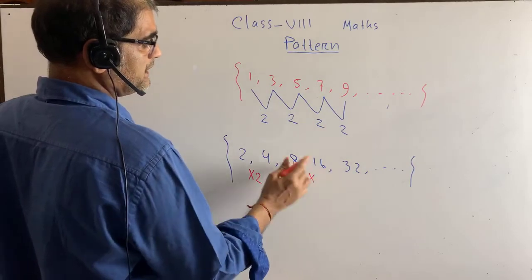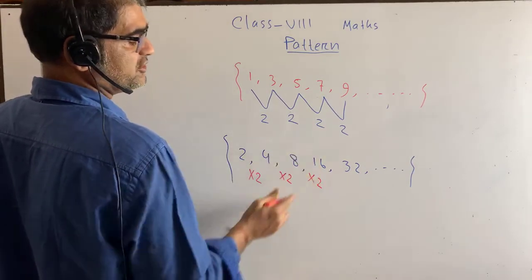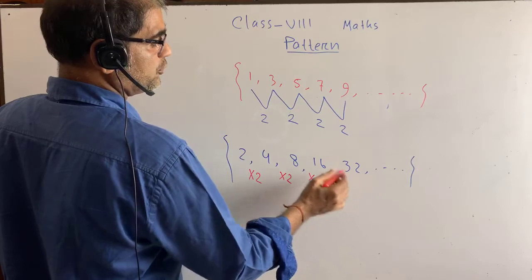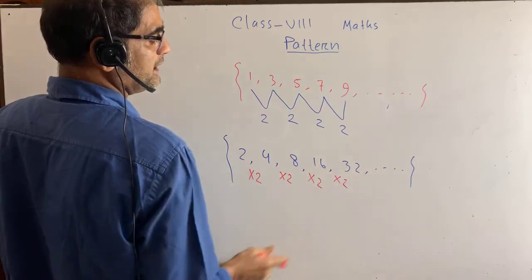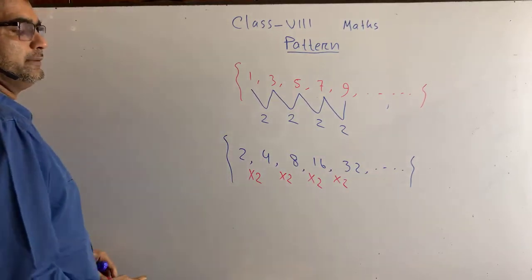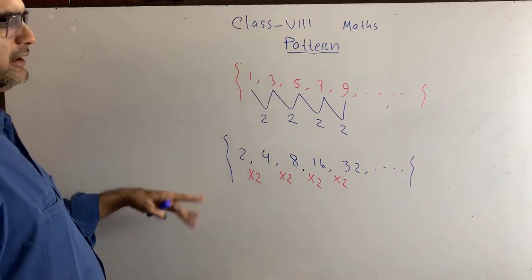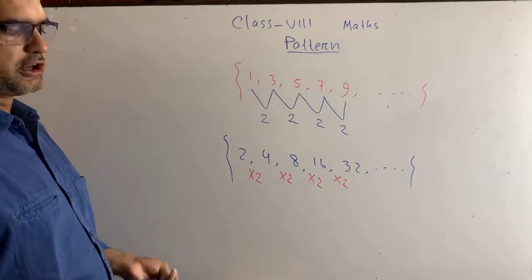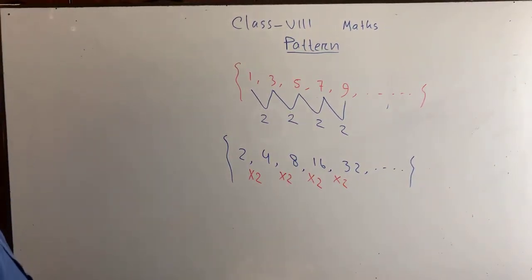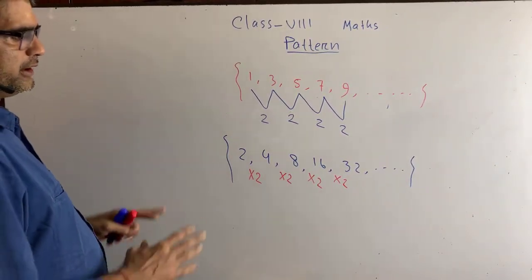Again we multiply 8 by 2, we will get 16. Multiply 16 by 2, we will get 32. This is also a pattern, a geometric pattern. It is in the form of a geometric progression. By the time you will be acquainted with everything.